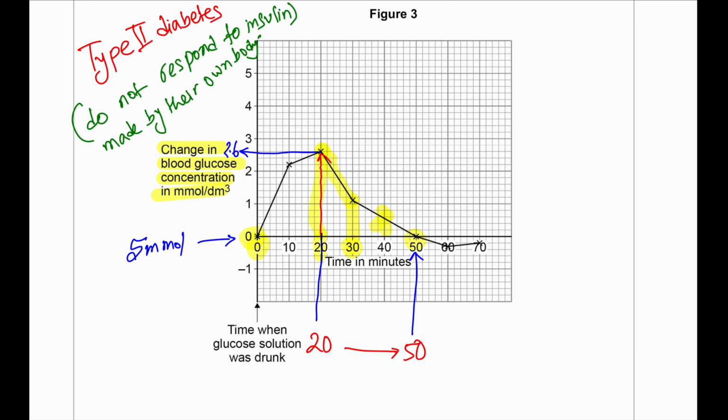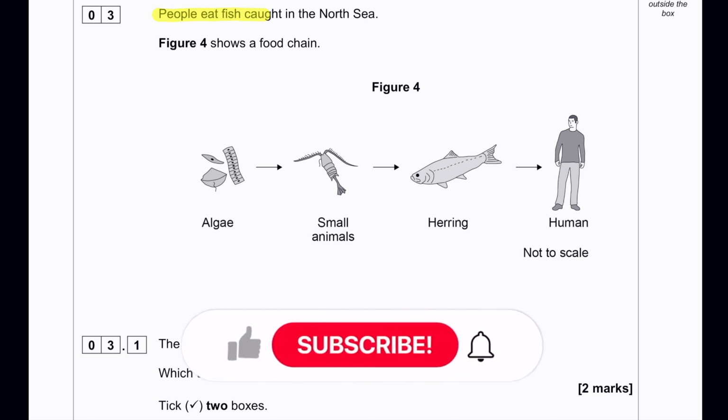So in these instances, the blood glucose concentration will rise far higher than the person that doesn't have type 2 diabetes, and it will come back to 0 much later. This line does not need to be accurate. However, it has to be higher than the person that doesn't have type 2 diabetes, and it must return back to 0 at a later time.